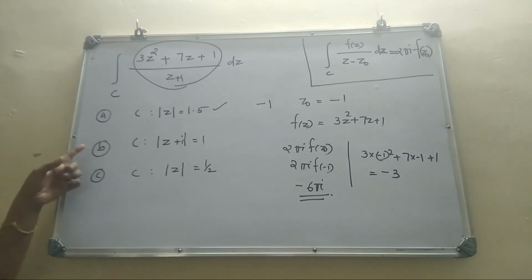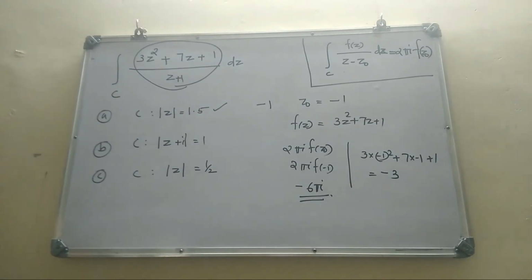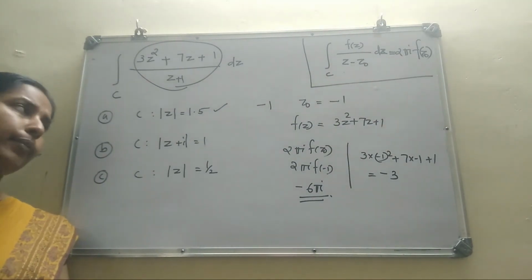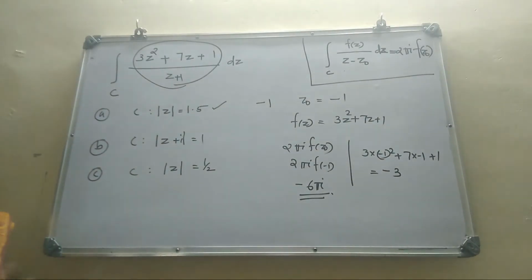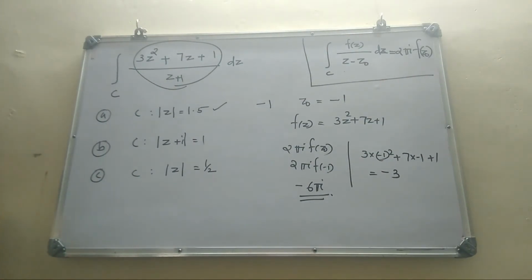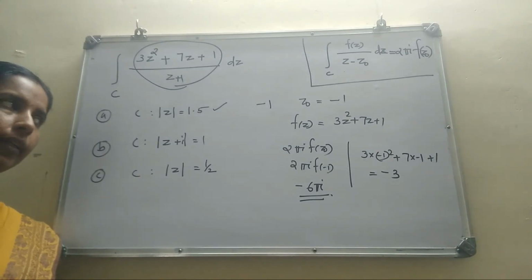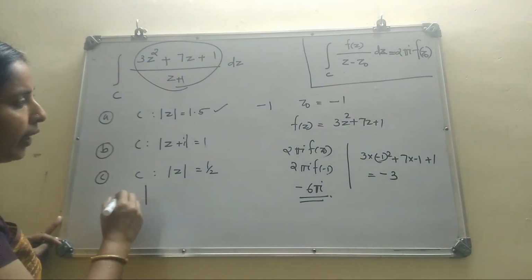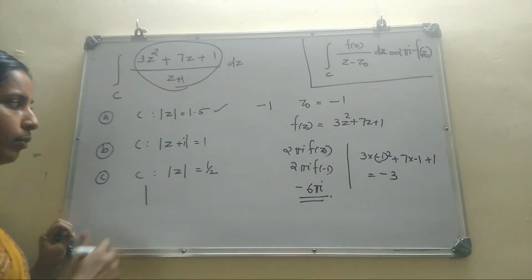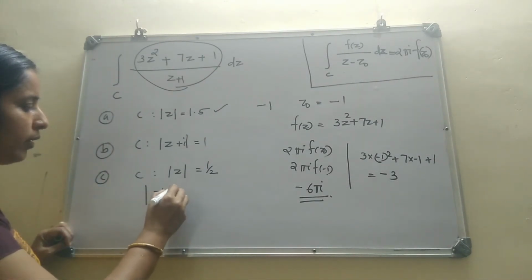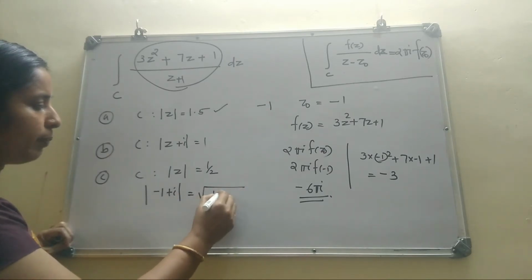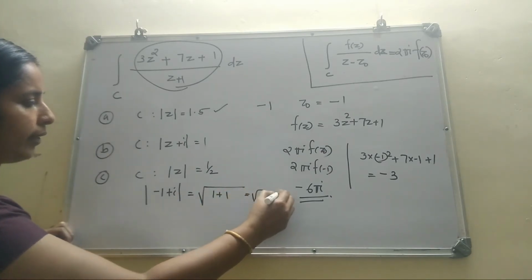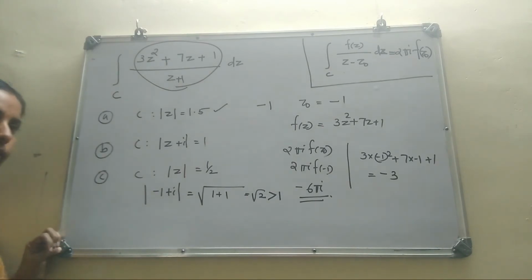Next, evaluate this along the second circle. Here the second circle is a circle with center minus i and radius 1. Our singular point is minus 1. Clearly the singular point lies outside of C. You can check it geometrically or algebraically. Algebraically, you take the modulus. We have to check whether minus 1 is inside or outside, so you put z as minus 1. Its modulus is square root of 2, which is greater than the radius. So it lies outside of C.